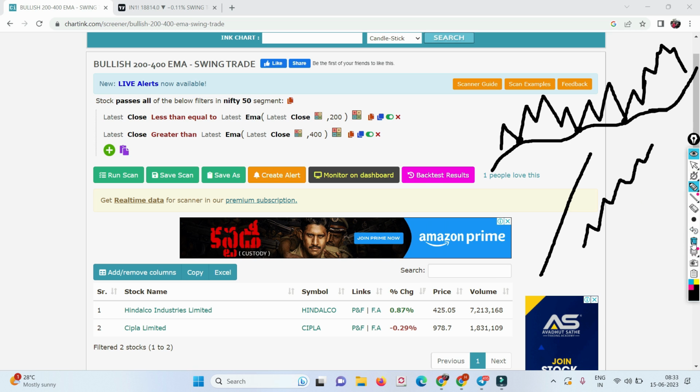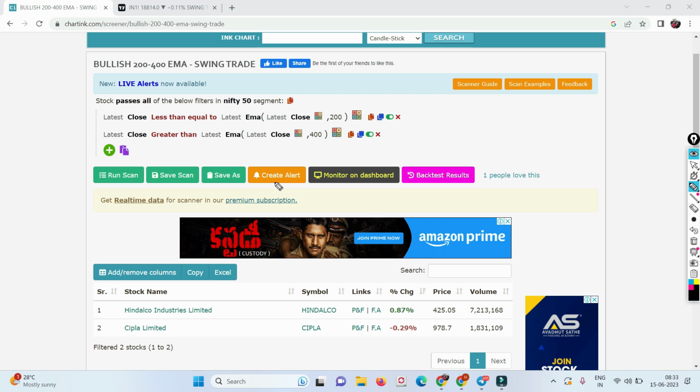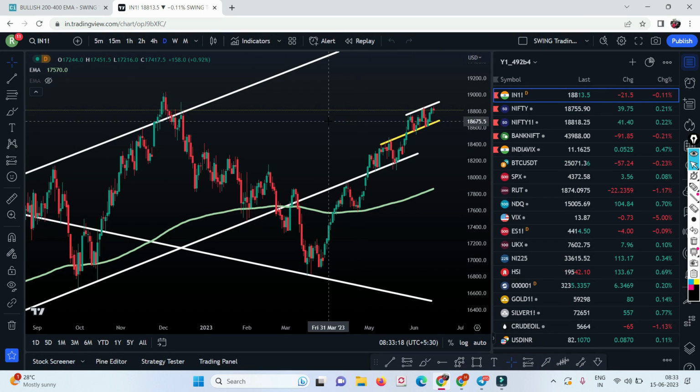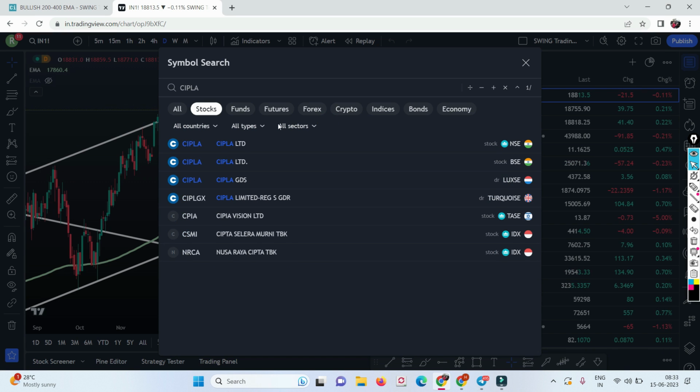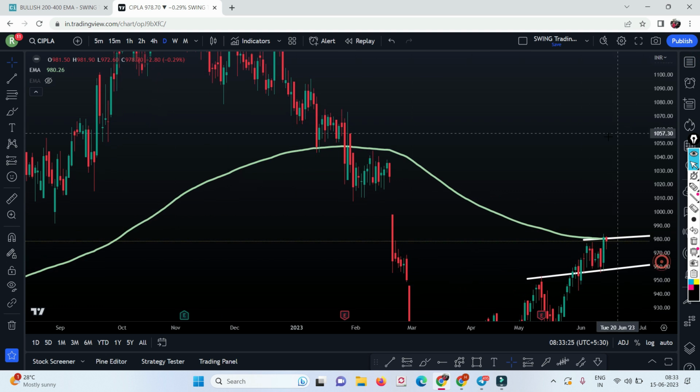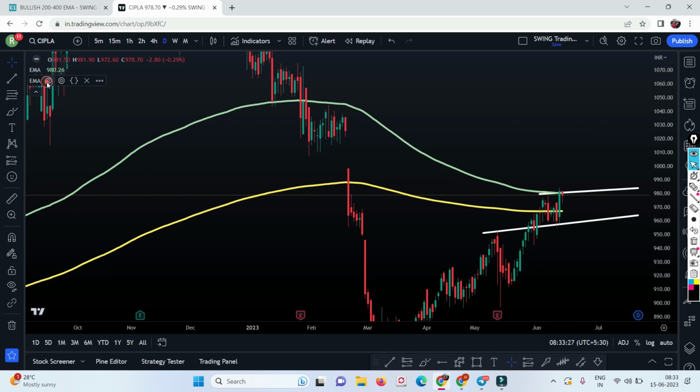Now there is a catch guys, don't ignore this video. You are going to learn something, you can just sense something big on the cards. There are only two stocks, so let me show you Cipla, then you will get to know. Let me plot the 400 moving average also. This yellow line is the 400 moving average, and this green line is the 200 moving average.